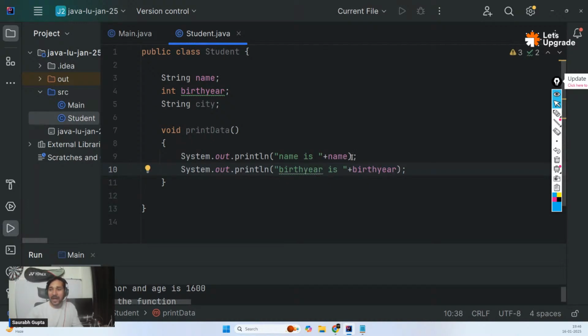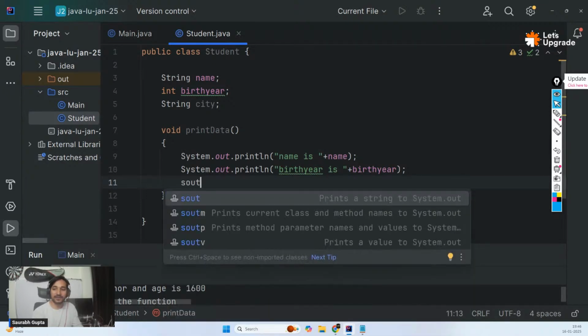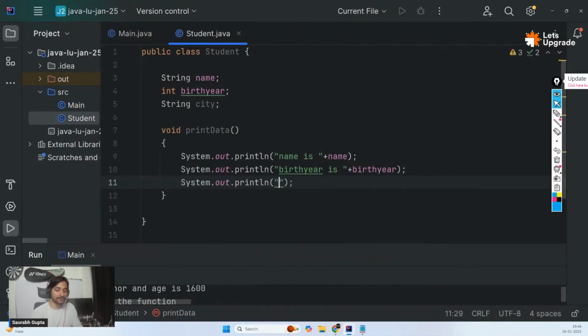The reason I am having birth here is because I want to show you something important. Again, just trying to create a problem so that we solve it and you understand the use of some really important thing. Okay. So yeah. City is city. So now guys, we have a blueprint of the object ready.